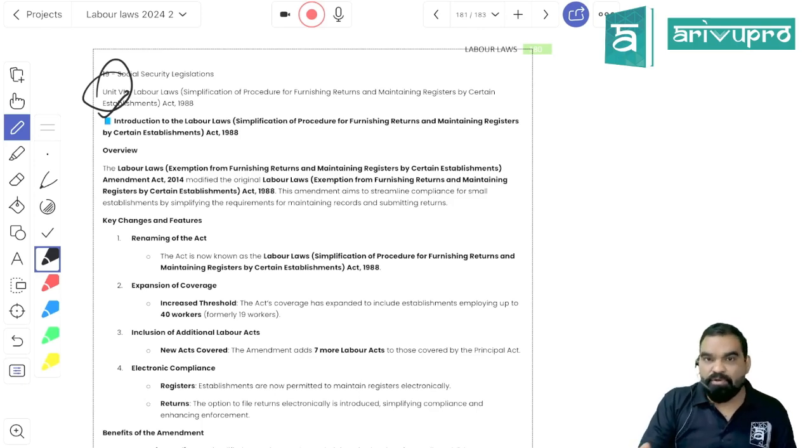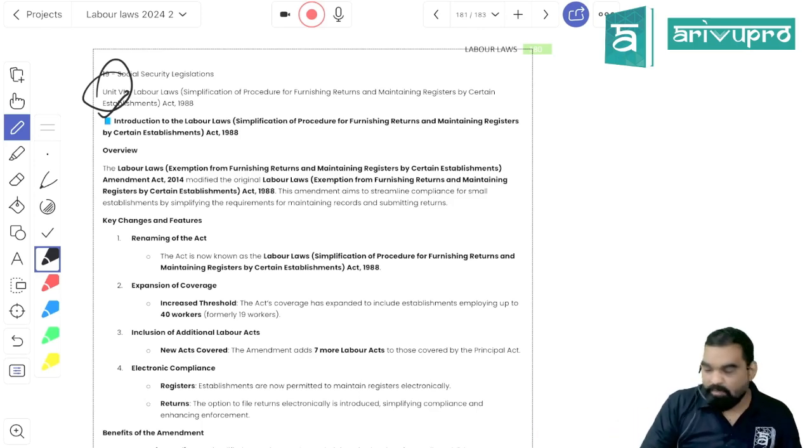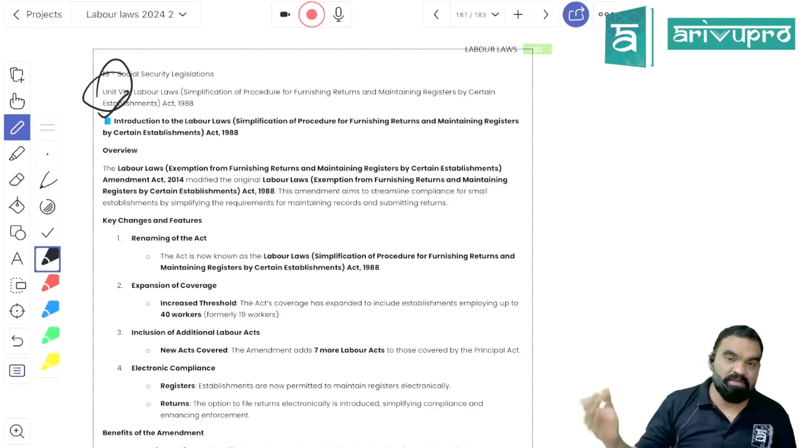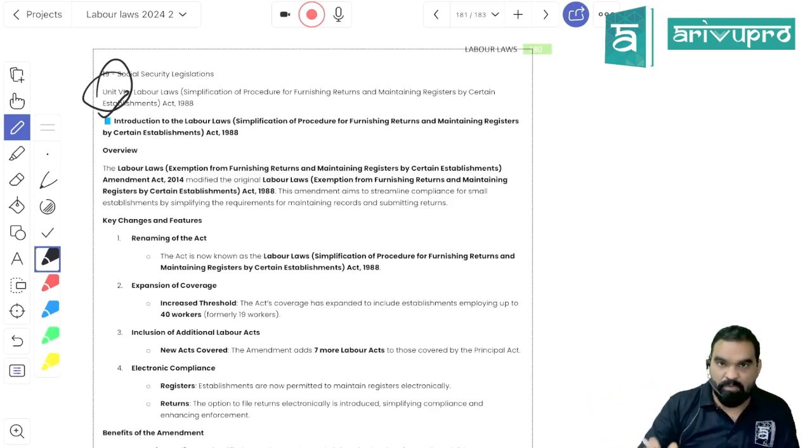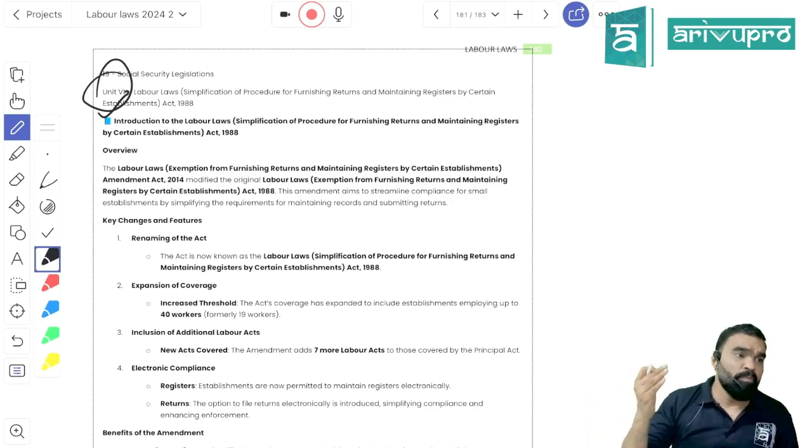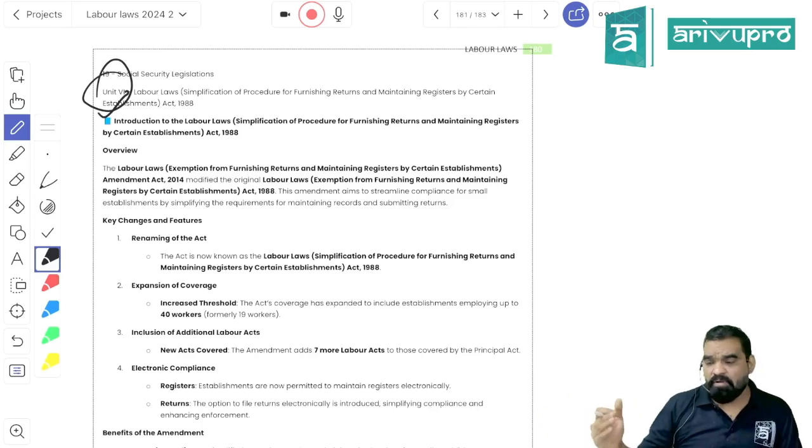You will focus on your work or you will focus on your compliances. So in order to make sure that the small establishment need not comply with the thorough provisions of the labor law, they are being provided with this law. It provides for maintenance of one register or record only by the establishment classified as small or very small, and they need to file just one single return for compliance of all labor laws. So they need not maintain multiplicity of records, which are not necessary for them.